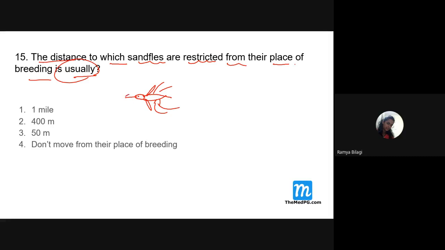It has a short proboscis. The organ of feeding is very short compared to that of the mosquito. Its legs are long, and it is feathery. A lot of hairs are present on its wings and all over its body, and its size is smaller than the mosquito. Then this is the area where it lays eggs.